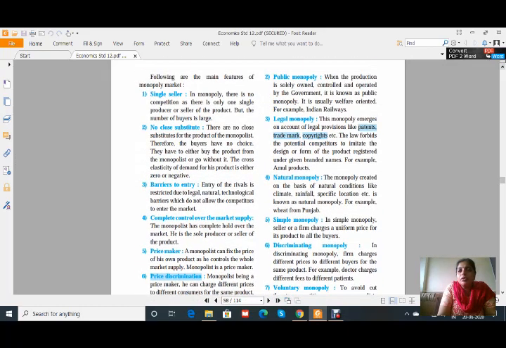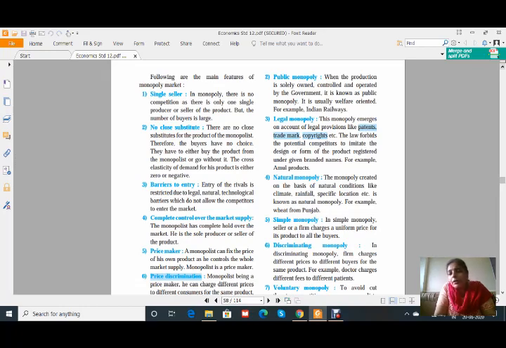Okay. Then the next one is public monopoly. When the production is solely owned, controlled and operated by the government, it is known as public monopoly. Normally, Indian Railways, here the example is given, Railways is totally under the government control and therefore it is a public monopoly. Legal monopoly: this monopoly emerges on account of legal provisions like patents, trademarks, copyrights, etc. The law forbids the potential competitors to imitate the design or form of the product registered under given branded names.